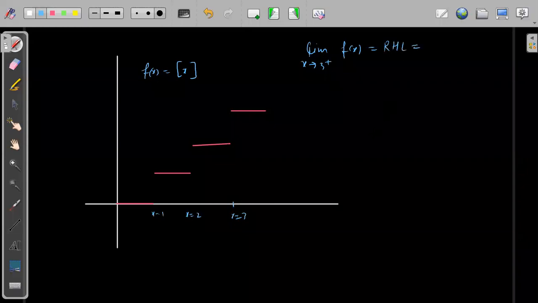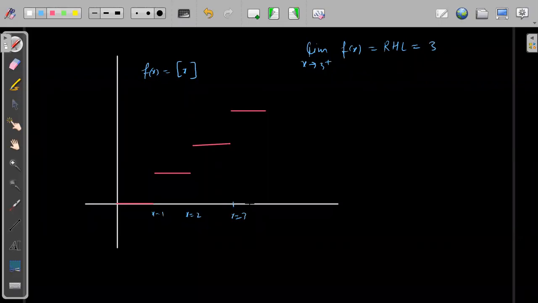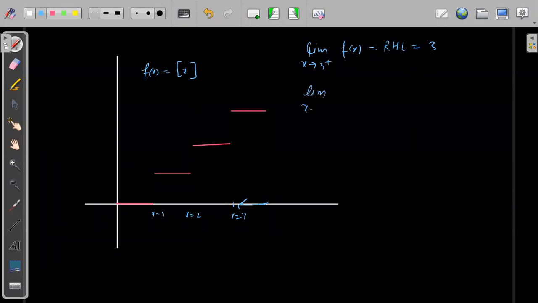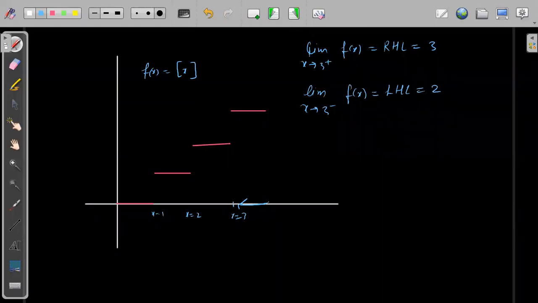Right hand limit 3 plus, think about it. Very good, 3 है ना, because approaching from right side, that means 3.0001, right? Greatest integer of 3.001 is 3 है ना. Let's say limit of x tending to 3 minus, what will be the f of x? 2. This is left hand limit, this will be equals to 2 है ना.